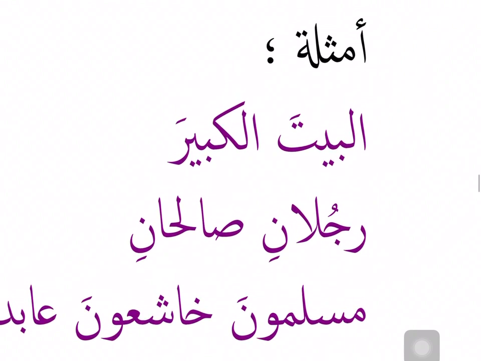We're going to look at some examples of sifa mawsoof constructions. Al-bayta al-kabira. Al-bayta is a mudhakkar ism. It is mufrad, it is ma'rifa, it is mansoob. Al-kabira is matching al-bayta in all of these properties. So this is a sifa mawsoof construction. The big house.